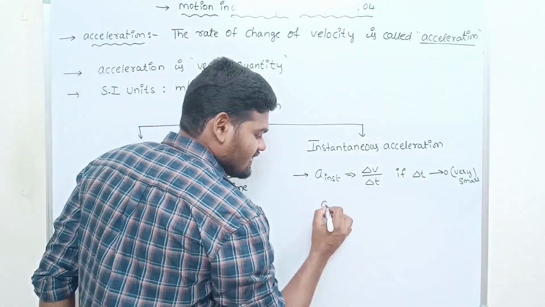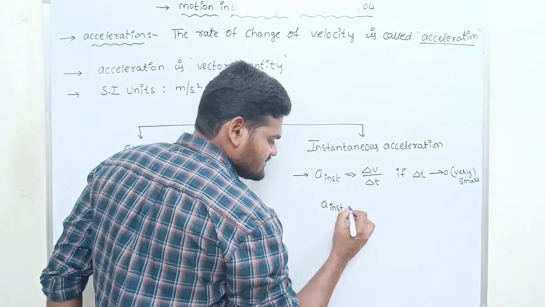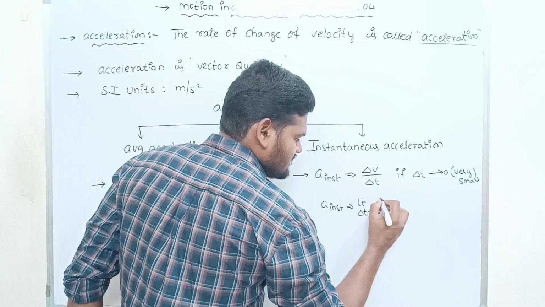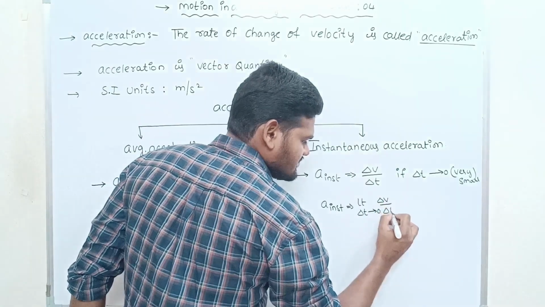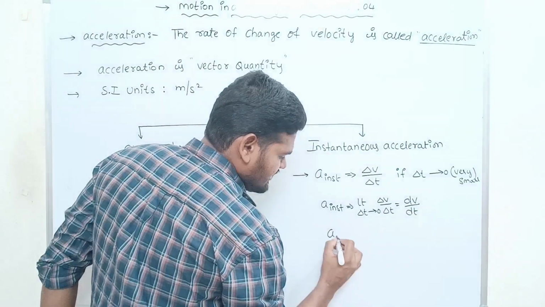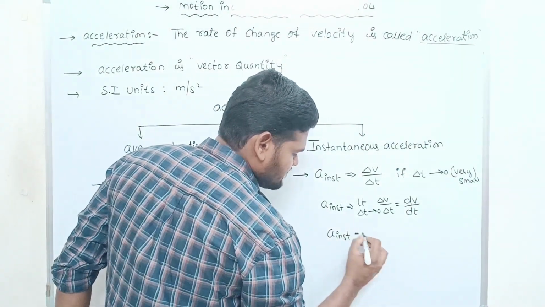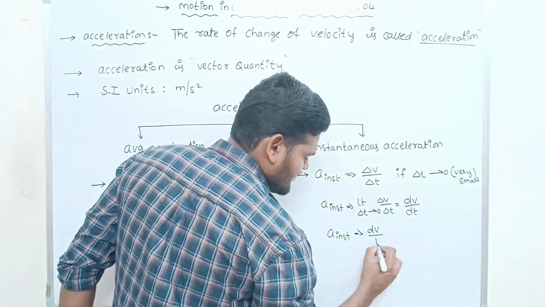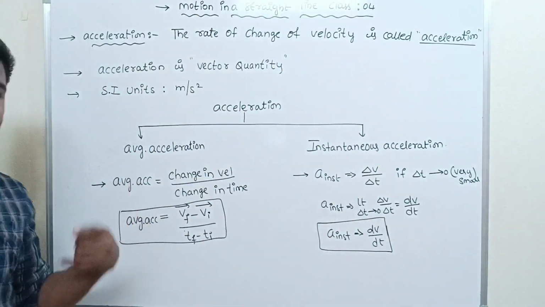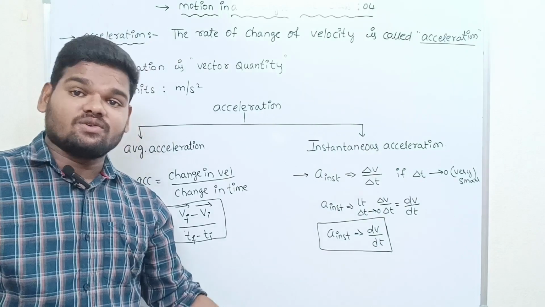Then we can write instantaneous acceleration is equal to limit delta t tends to 0 of delta v by delta t, which is equal to dv by dt. So finally, instantaneous acceleration can be written as dv by dt. Are you getting? All these things we have been discussing in the last two lectures.